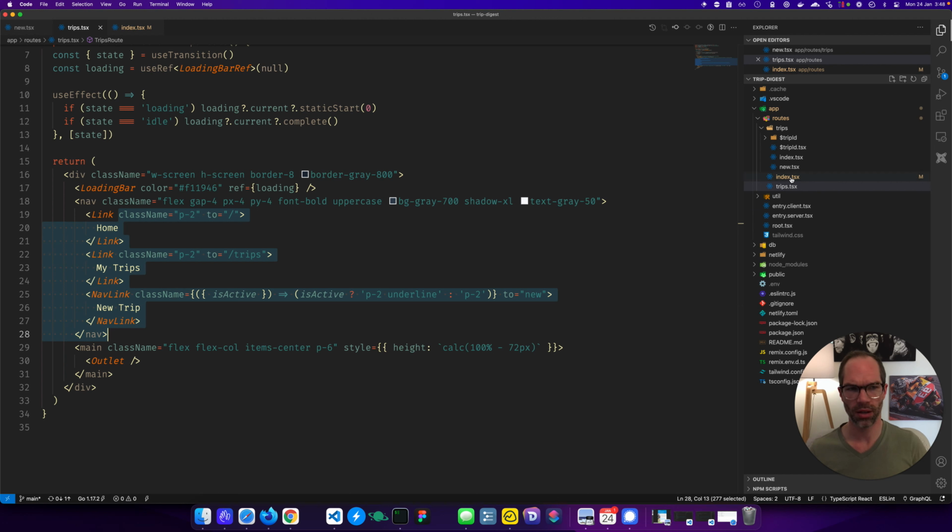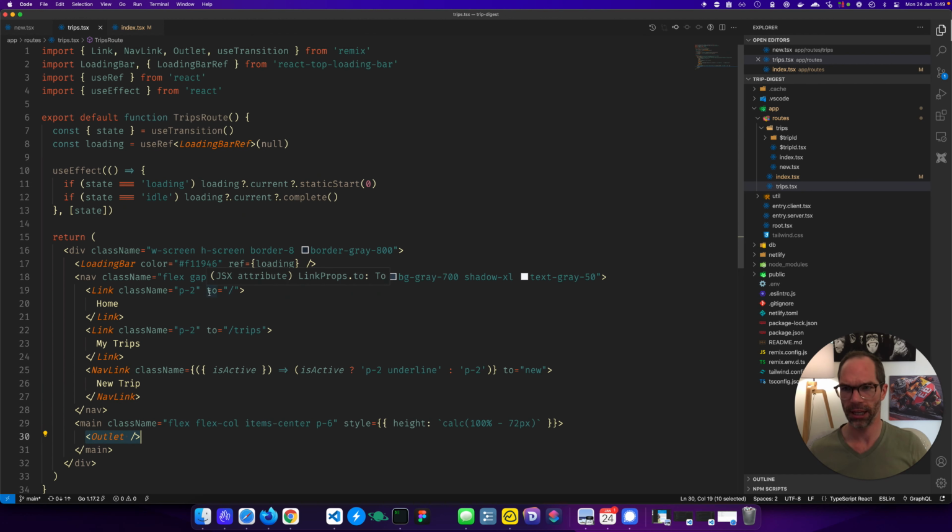So we have the index layout, which is both the layout and the home page in one. But then the trips layout is this one. That's going to be /trips because we use file routing, file system routing, page routing, whatever we call it. File system routing, I think it's called, in Remix. And so we're defining the nav here, and then we've got an outlet where we're just spitting it out. As you would know here, I'm using Tailwind, which I have recently, within the last 6 months, started to use and been completely converted. I've loved it. All right, so we've got an outlet here, and then we've got this.